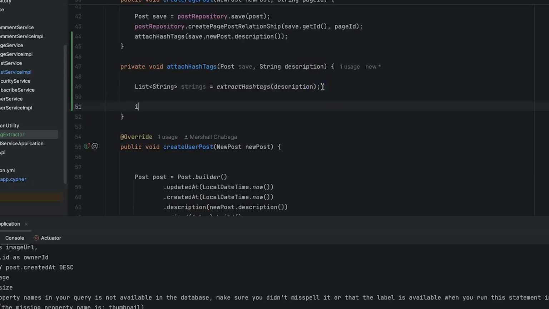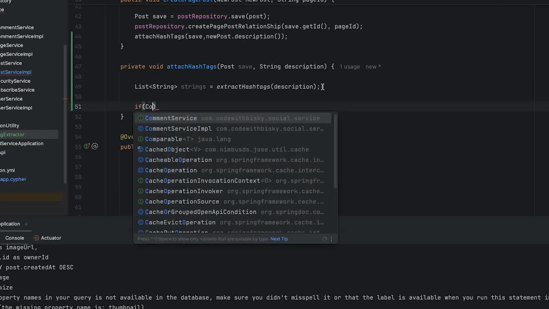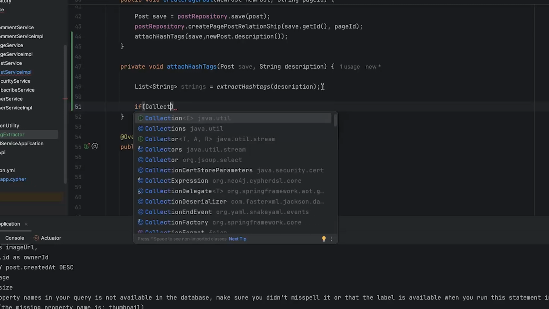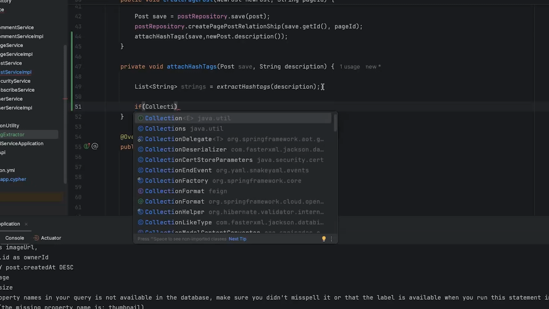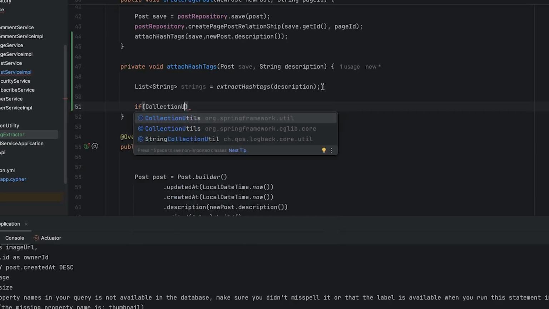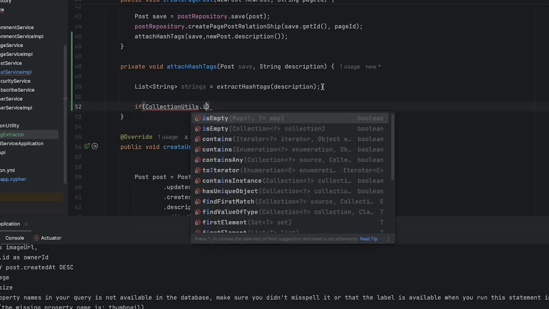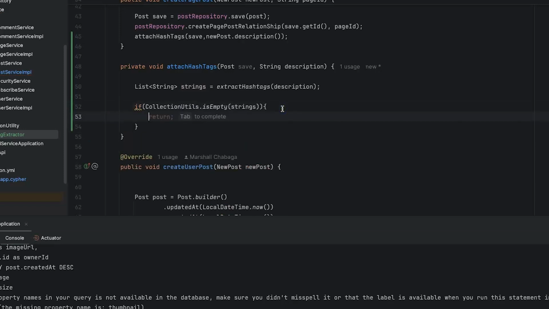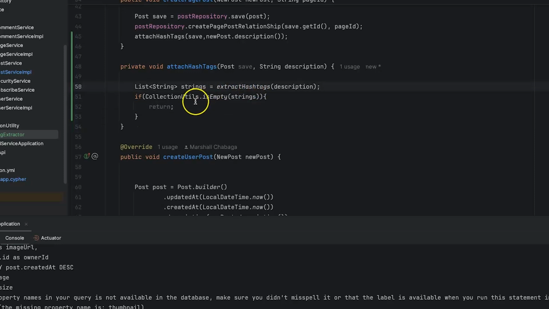Then I just say collection, if it's empty, just return. We don't do anything. If our description does not have any hashtag, we don't do anything.